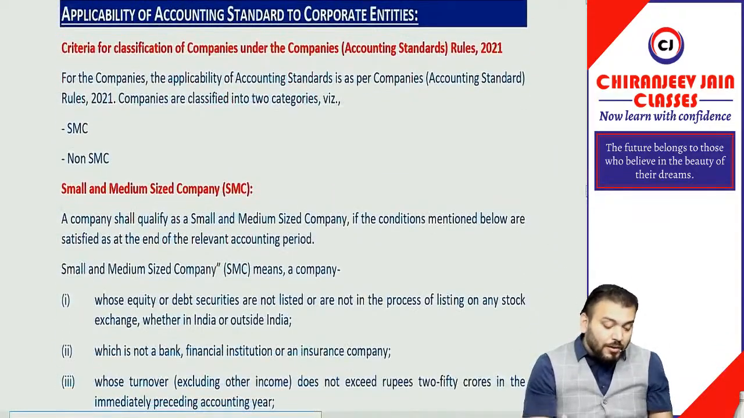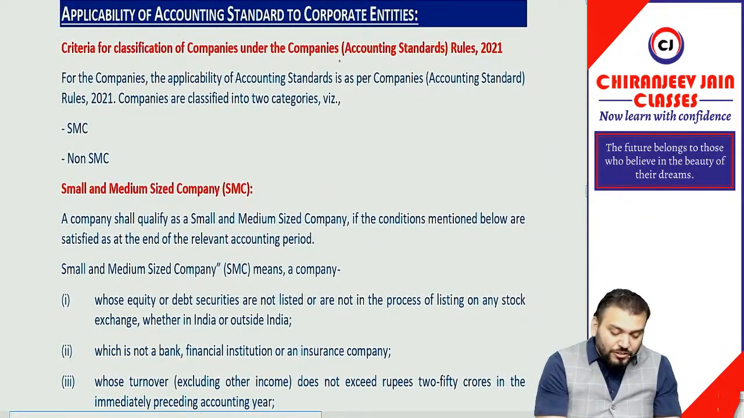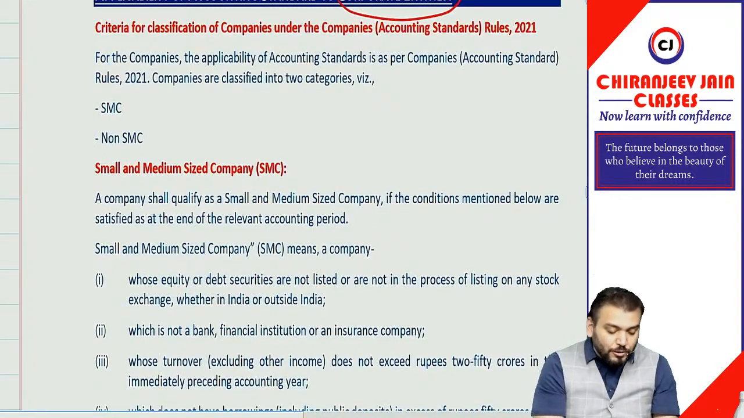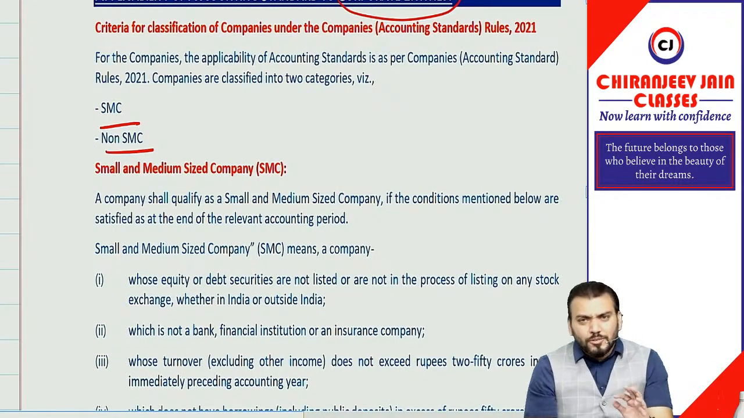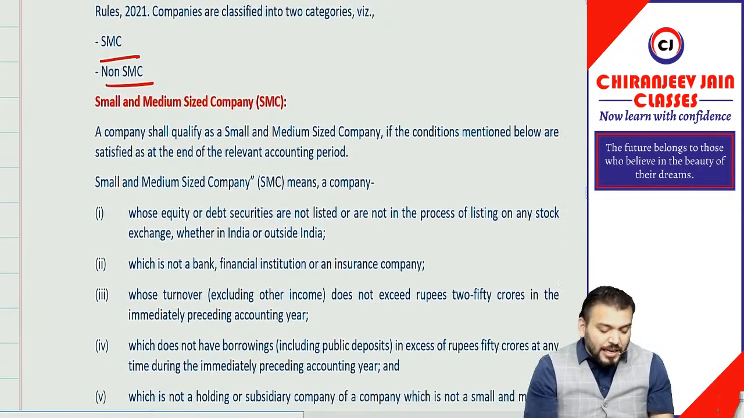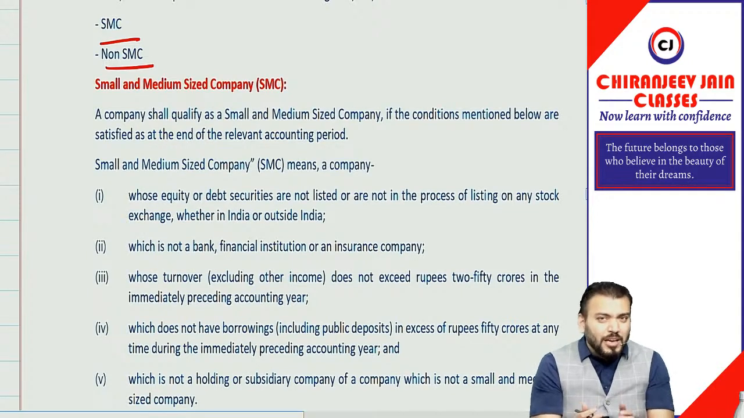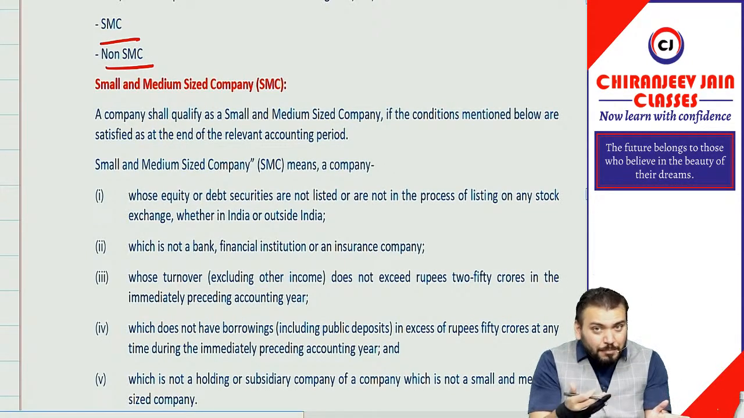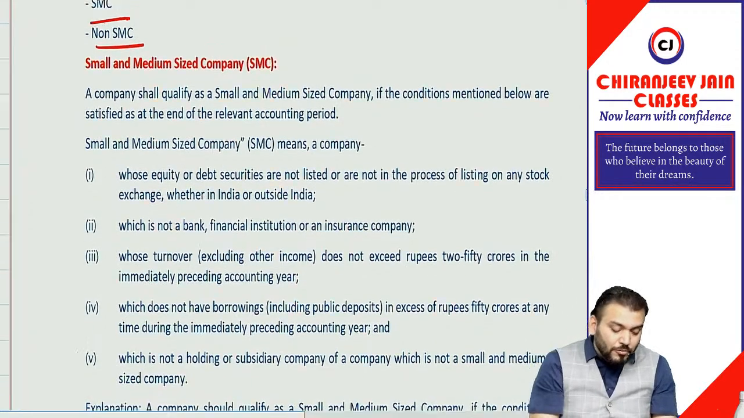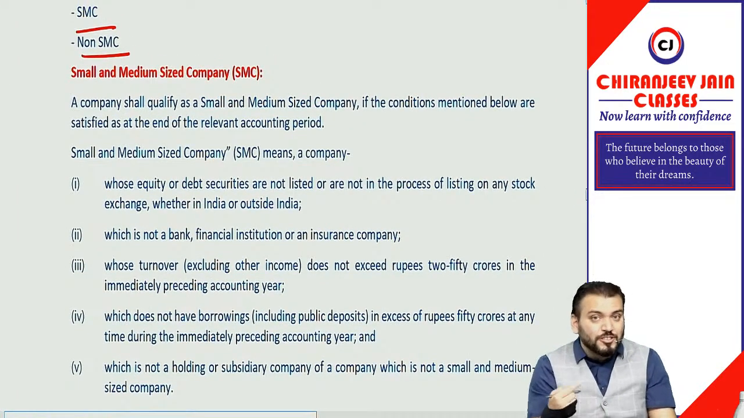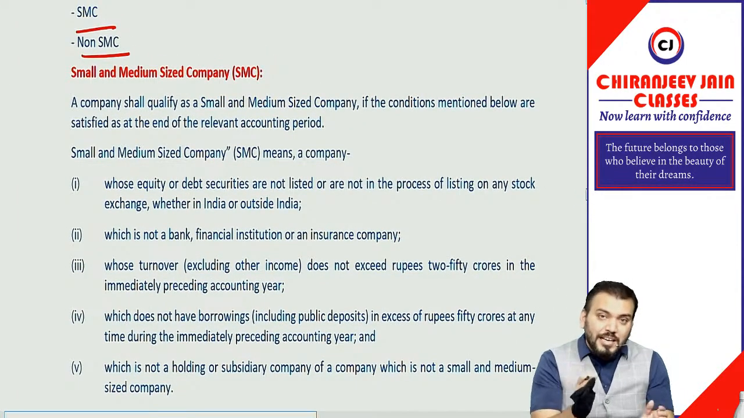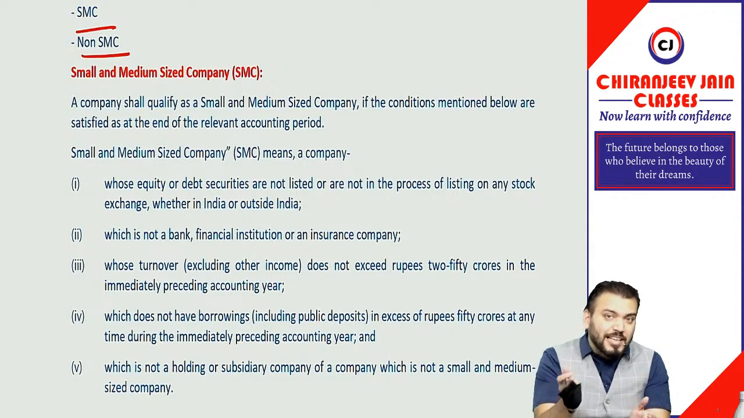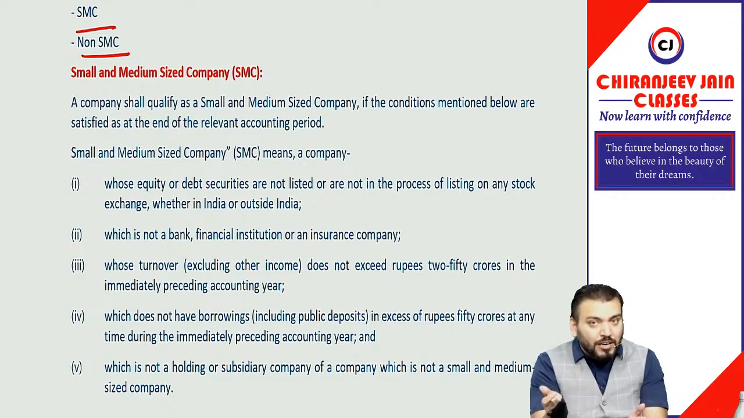Yes, sir. Now, coming to the applicability of accounting standard to corporate entities. For corporate entities, all the companies are divided into SMC and non-SMC. Their definition has also changed. We have already done the meaning of SMC, but now there are some changes. SMC means small and medium-sized companies. Any company which is not SMC becomes non-SMC. So if you understand what is SMC, you will automatically understand what is non-SMC.